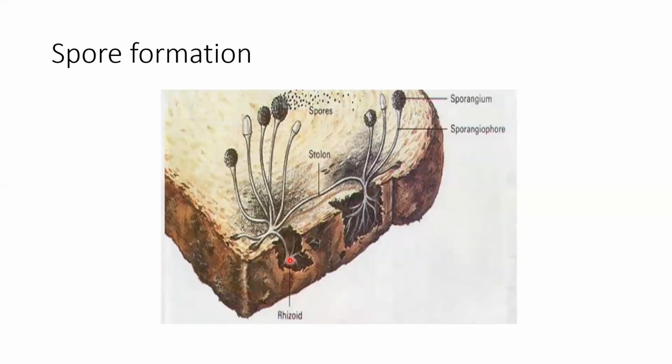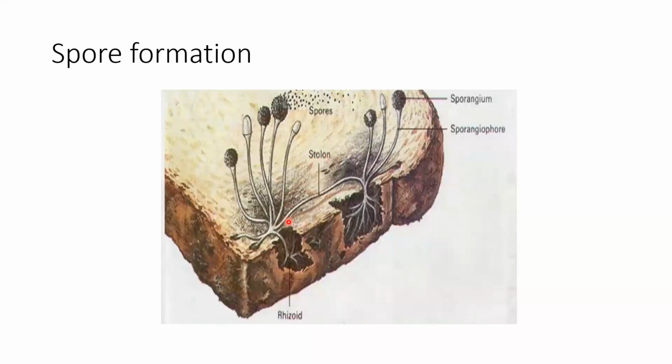These root-like structures are known as rhizoids. One single thread of the mycelium is known as a hypha. The horizontal hyphae of this bread mold body, or other fungus, are known as stolon.